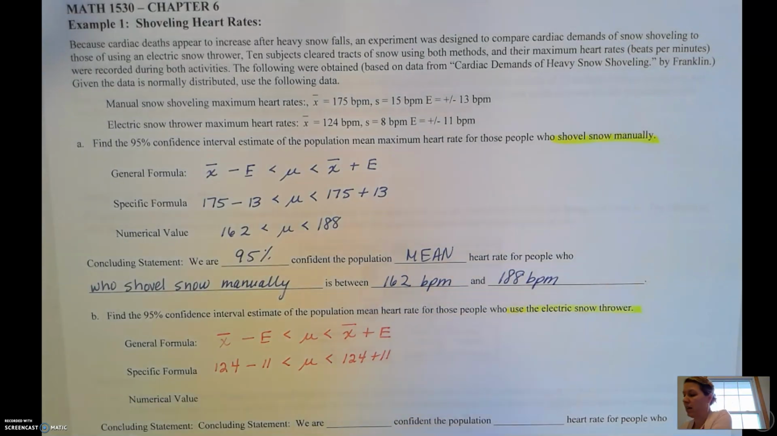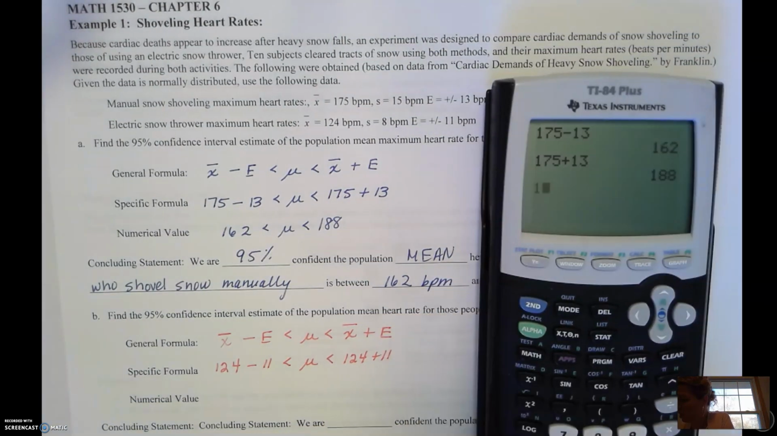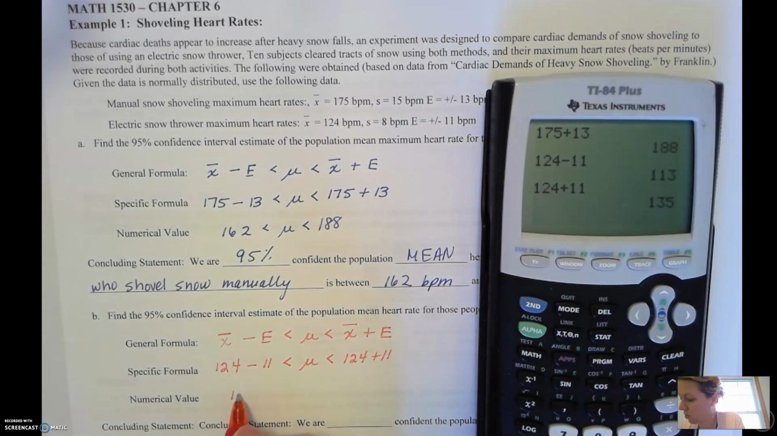Let's do that, adding and subtracting. 124 minus 11, and then 124 plus 11. So our numerical value would be 113 less than mu, less than 135. So our lower limit is 113 and our upper limit is 135.